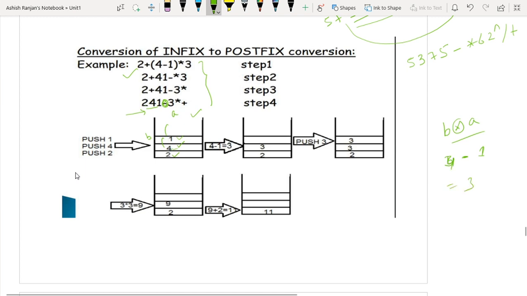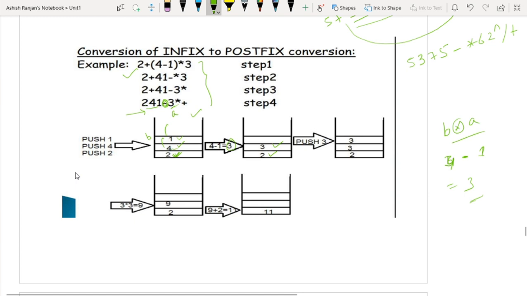So this will give 3. After the calculation of the 3, again we will push, because we have popped the top 2 elements, only a single element has been left inside the stack. So with this single element, the result will be pushed again. So 3 has been pushed.